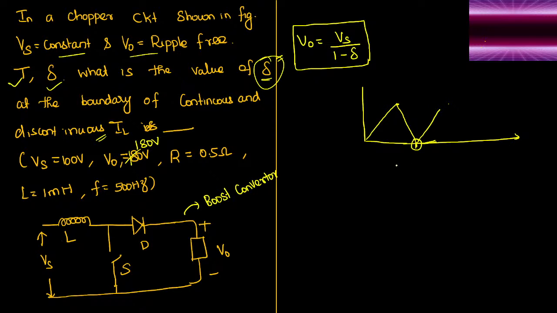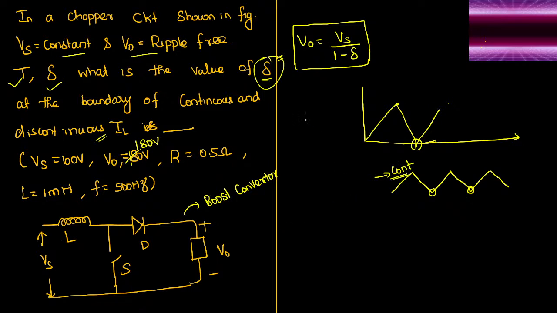But here they told that it is the boundary of continuous and discontinuous, which means the system will be marginally stable, almost on the verge of instability. It is just crossing the zero crossing point, but it is immediately charging. Again it is discharging, but immediately charging. So there will be no gap between continuity and discontinuity. Almost this will be considered as continuous current only.